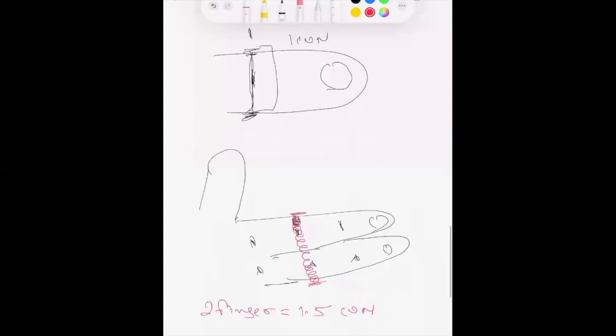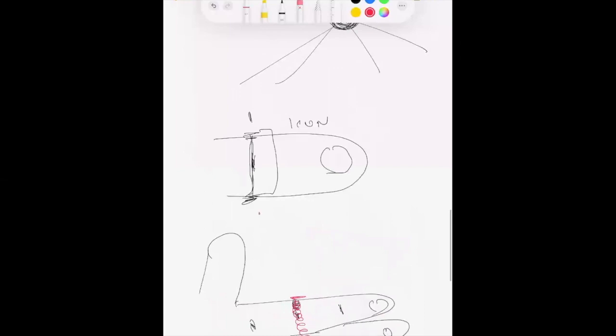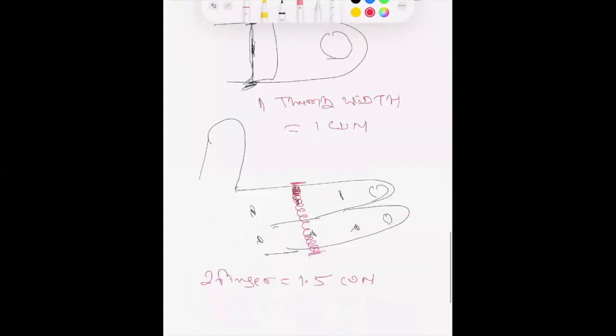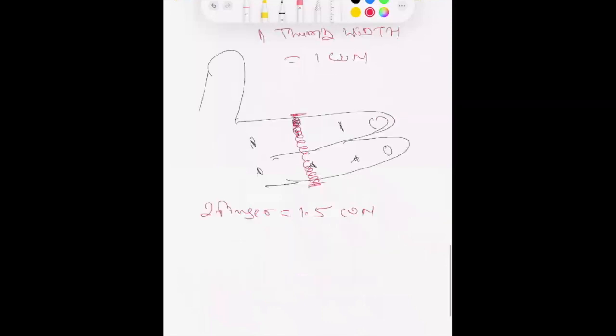So one thumb width is equal to 1 chun, and two finger width is equal to 1.5 chun.